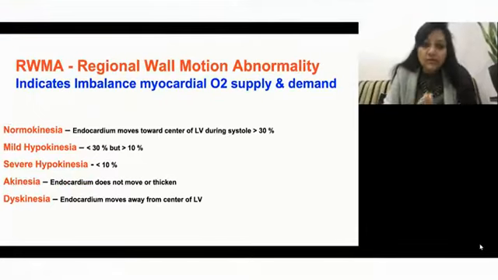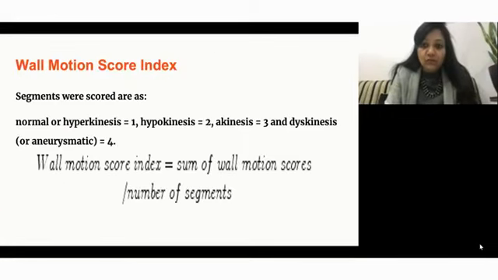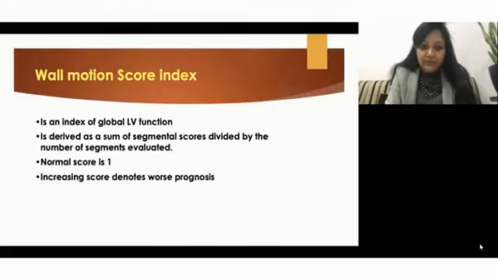It is very important to diagnose regional wall motion abnormalities in order to know which coronary the ischemia is happening due to. There is something known as the wall motion score index as well. Hypokinesia, akinesia, dyskinesia are all given scores 1 to 4, and then you sum up all of this. Like if you have 2 hypokinetic areas, then 2 into 2; 3 hypokinetic areas, then 3 into 2. You divide it by the total number of segments that you have measured, and then you get this score.